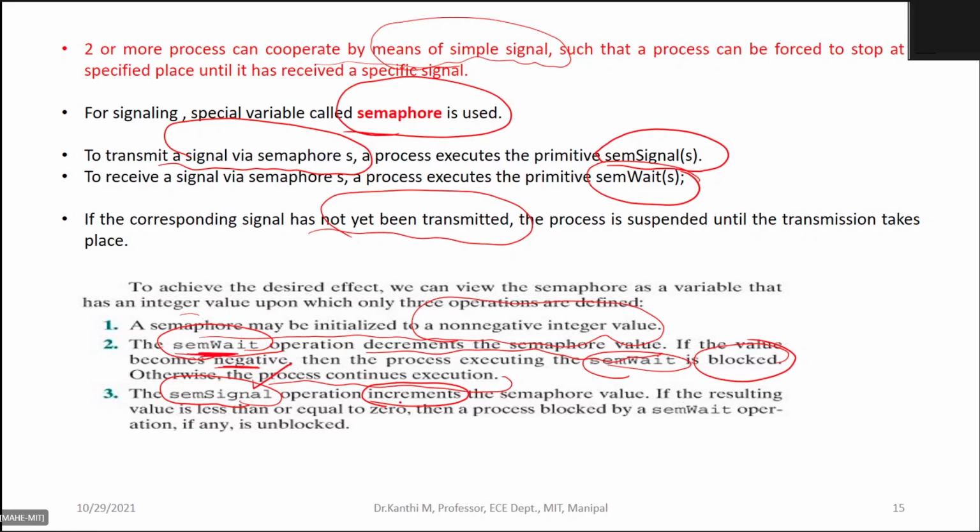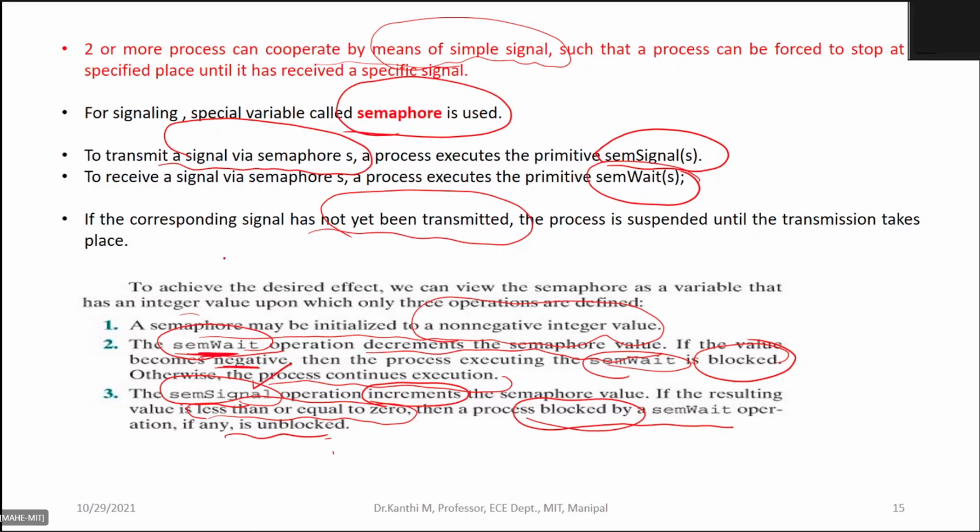If, when you increment, the resulting value is less than or equal to 0, that is, even though you increment it does not turn positive, then the process will be blocked by the sem wait. If it is positive, definitely it is unblocked. So this is the sequence of operations performed on the semaphore.